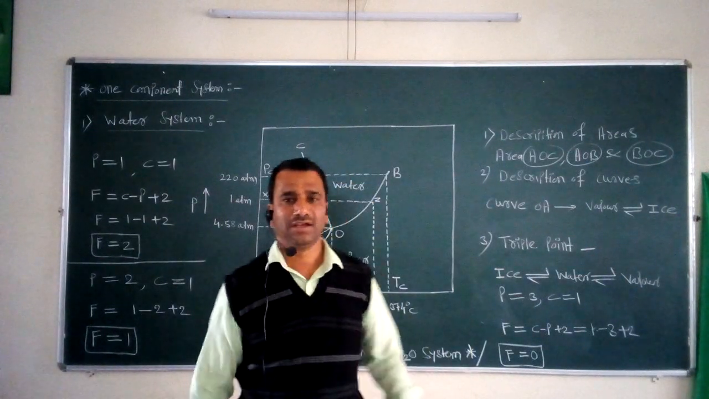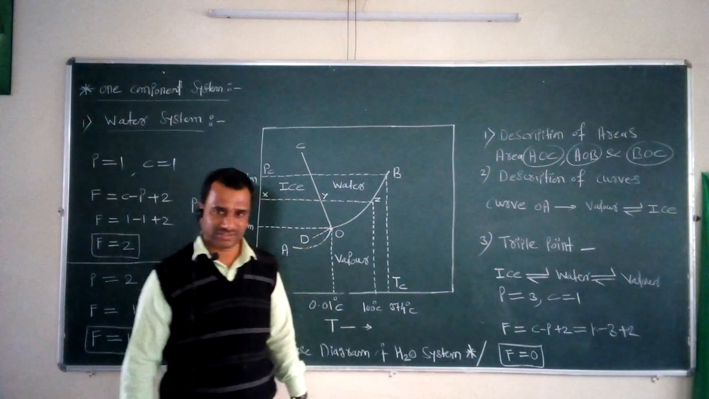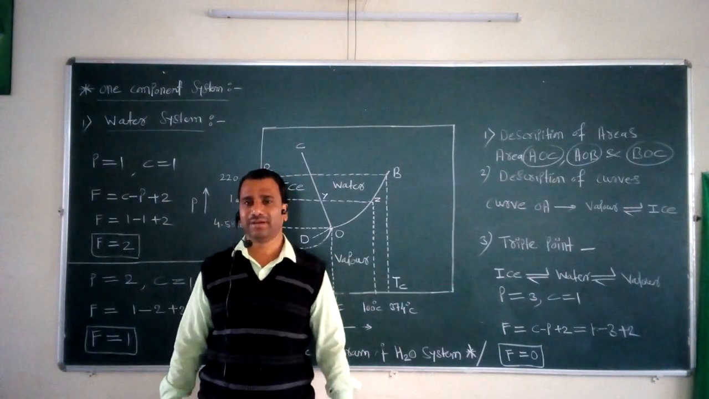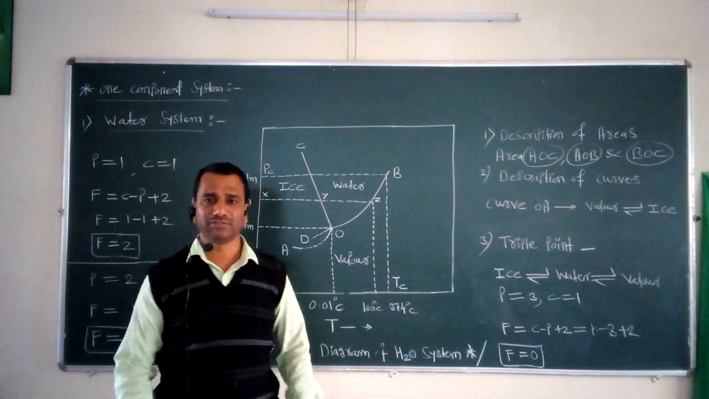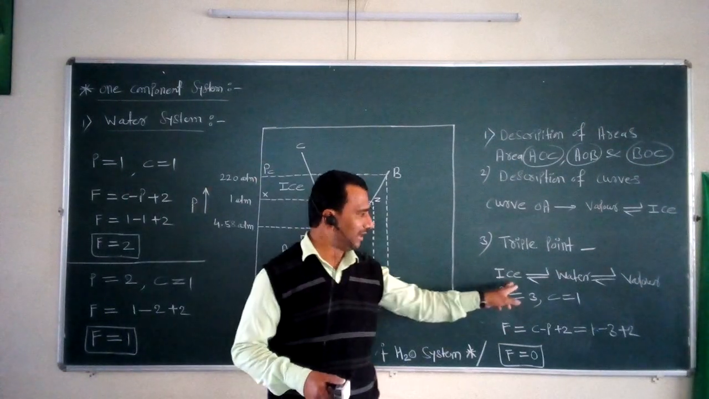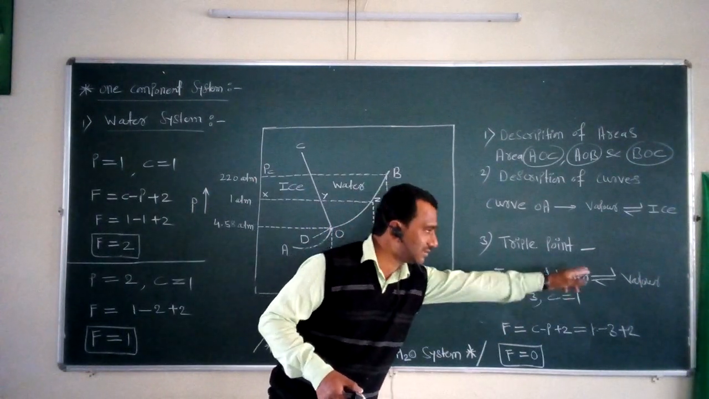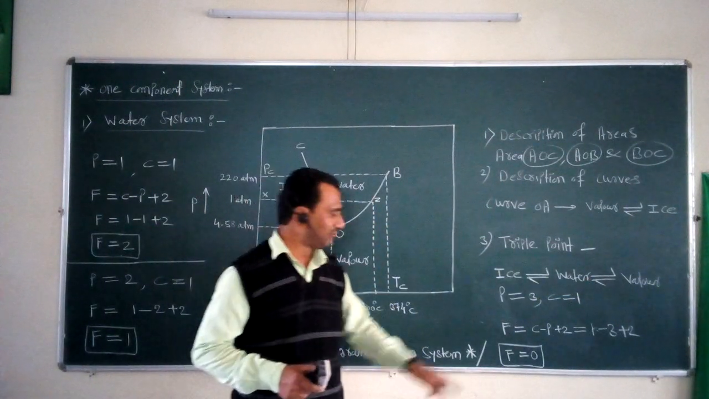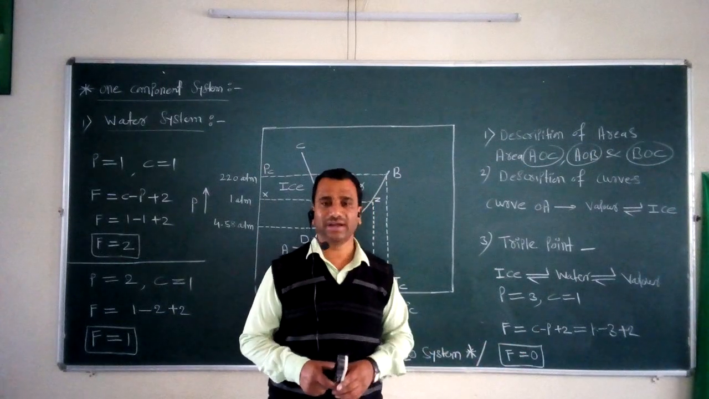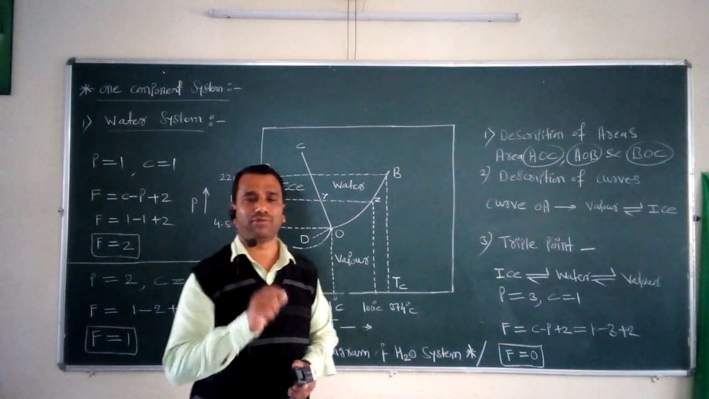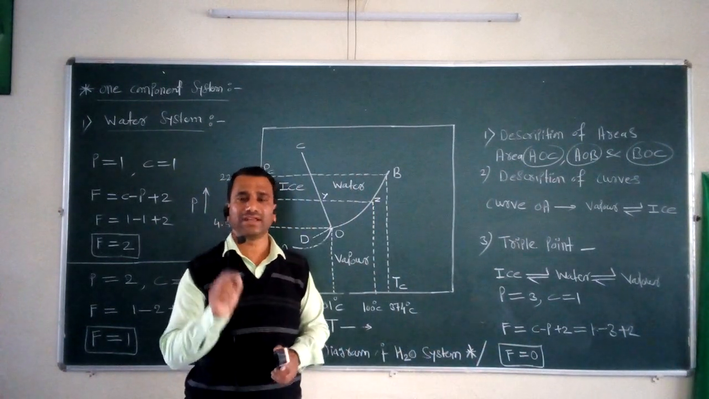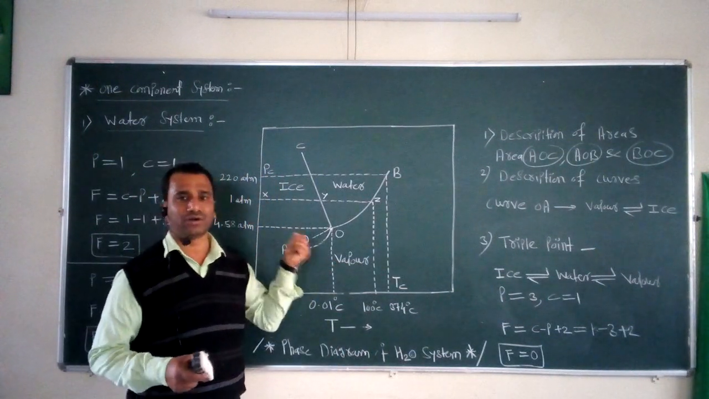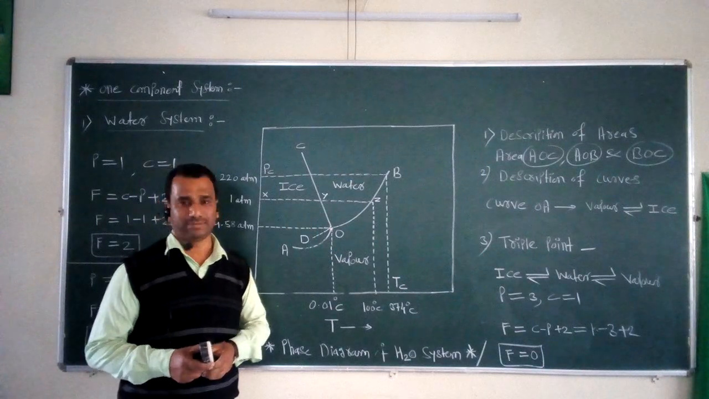And at the last, one important part of the phase diagram of the water system is the triple point. It is called a triple point because three different phases are in equilibrium with each other. Namely, ice is in equilibrium with the water, and water is in equilibrium with the vapor. For such an equilibrium, the value of F comes out to be equal to 0, and that's why the system at this triple point is called a non-variant system. We require a fixed temperature and a fixed pressure in order to obtain the triple point.